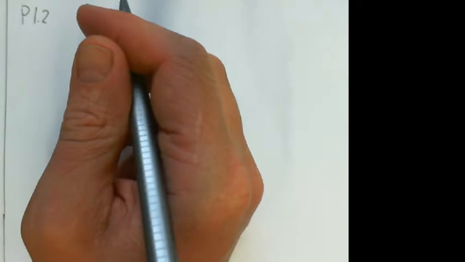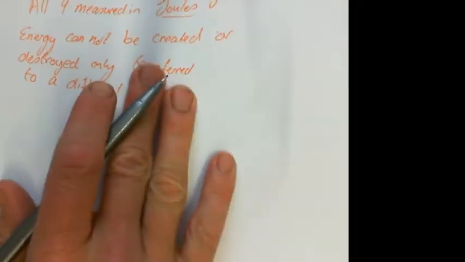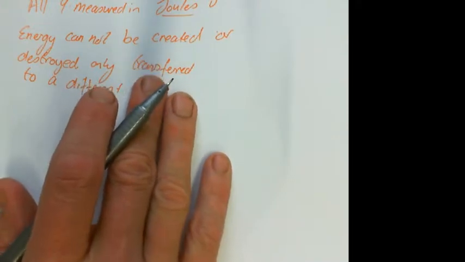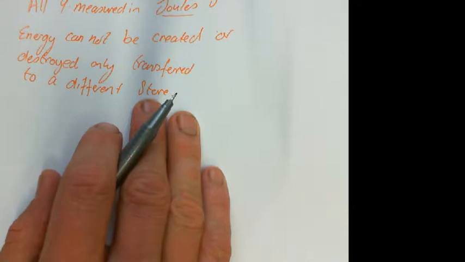Okay, so P2, P1.2, second lesson in physics. And at the end of last lesson, what we were saying was that energy cannot be created or destroyed, only transferred to a different store. So we're going to do a bit more about that now.